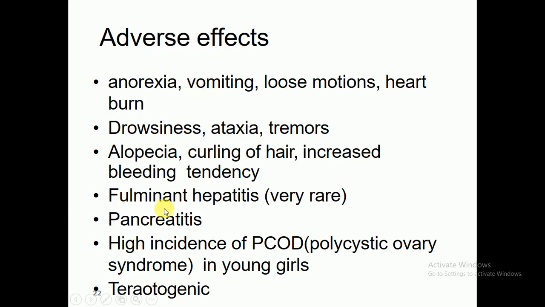Another adverse effect reported with valproic acid is fulminant hepatitis, which is very rare. In fulminant hepatitis, the liver becomes unable to perform its function and quickly fails to perform its normal physiology.